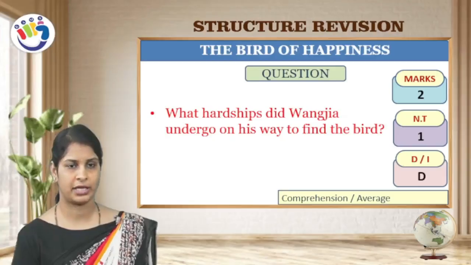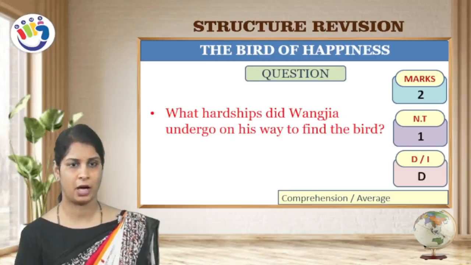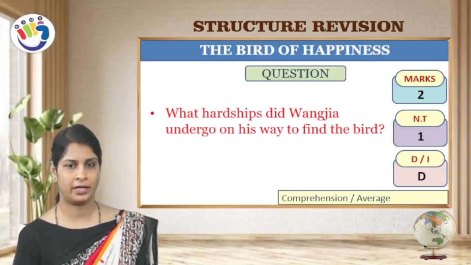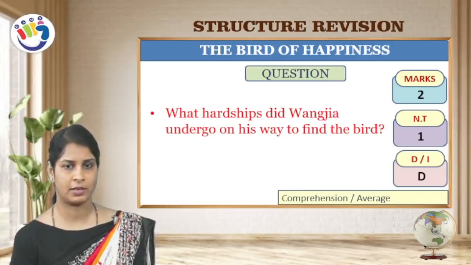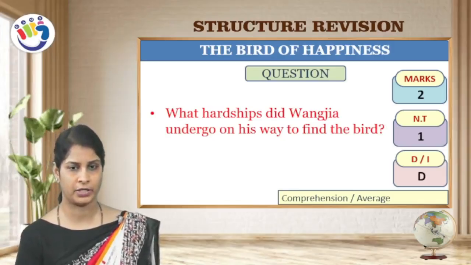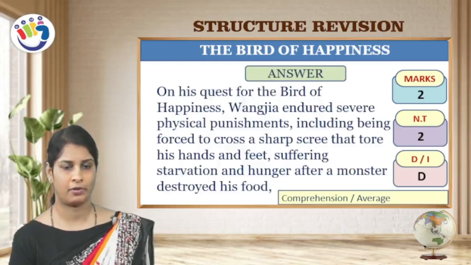The next question, what hardship did Wangzia undergo on his way to find the bird? This question is for 2 marks, number of times 1 time under the direct question, under comprehension or average.